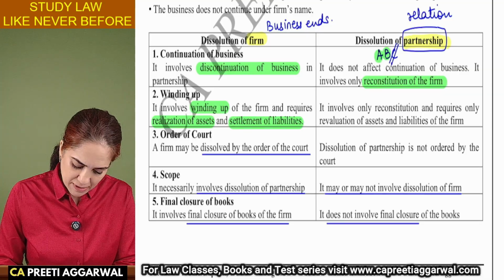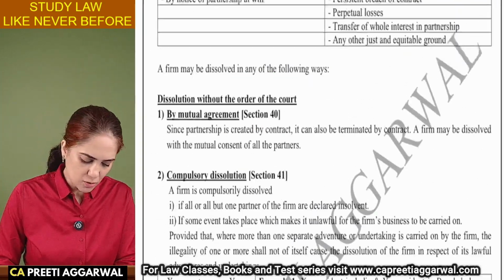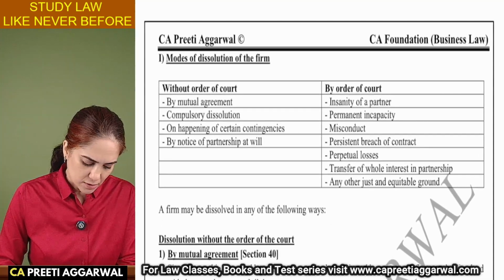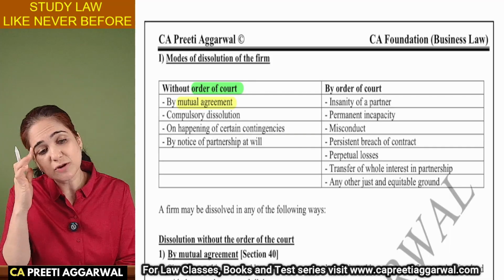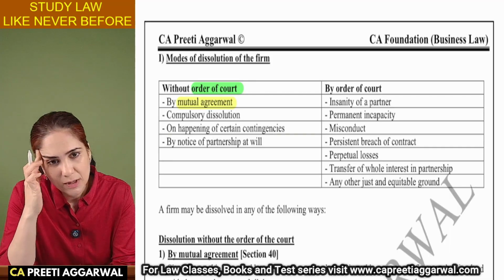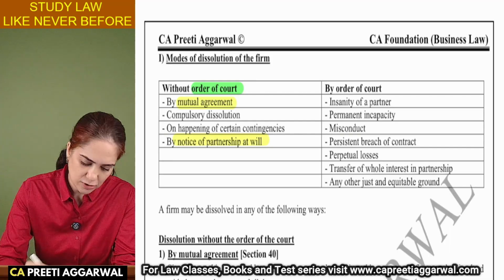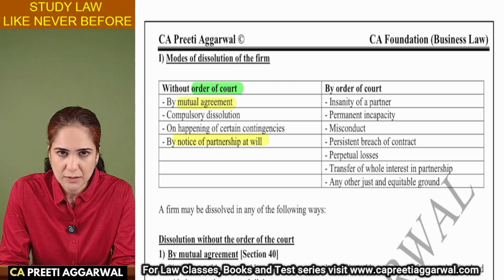Now dissolution may be either voluntary or with the order of the court. Sometimes you don't need the order of the court. Like mutually you can decide. This generally happens in case of particular partnership. And you can just give a notice and dissolve the firm in case of partnership at will.